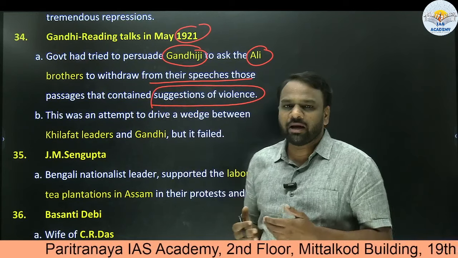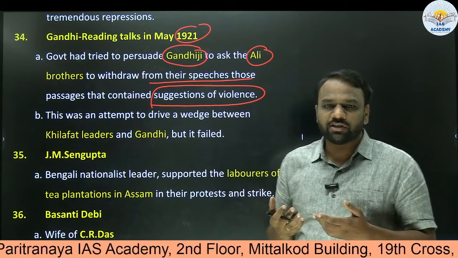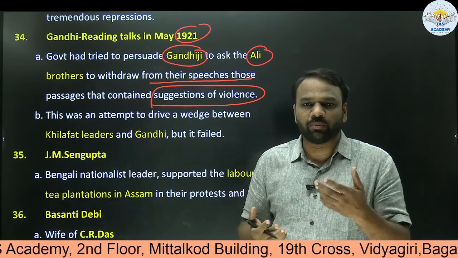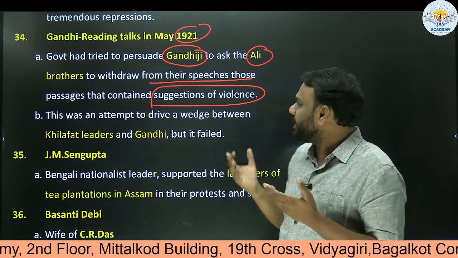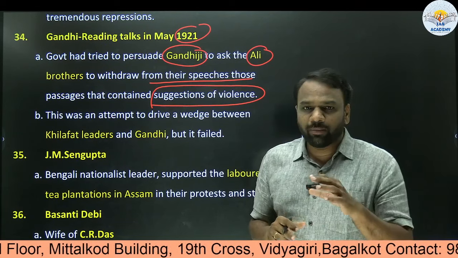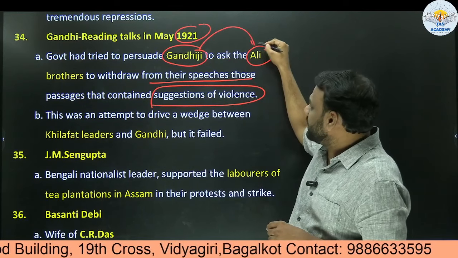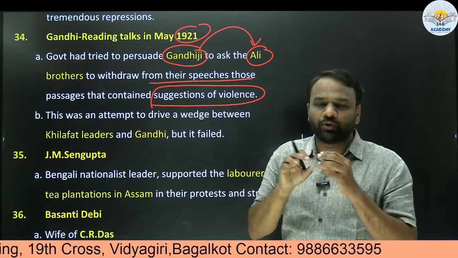So Ali brothers had made speeches, and in those speeches they had indicated about the violence. So let us use violent methods to overthrow the British rule. These were the words used by Ali brothers. But government forced Gandhiji so that Gandhiji should ask the Ali brothers to withdraw their statements.